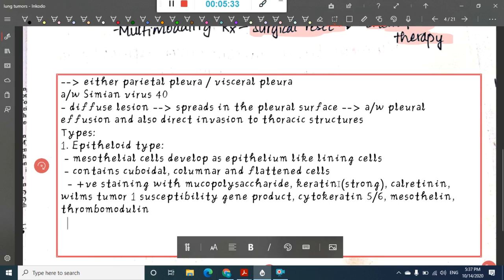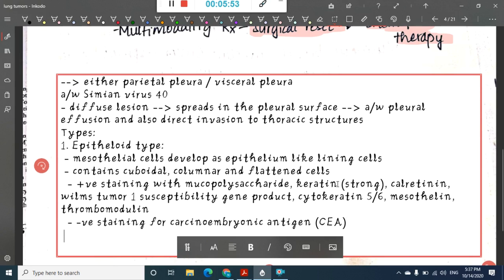It lacks staining, or has negative staining, for carcinoembryonic antigen, that is CEA.